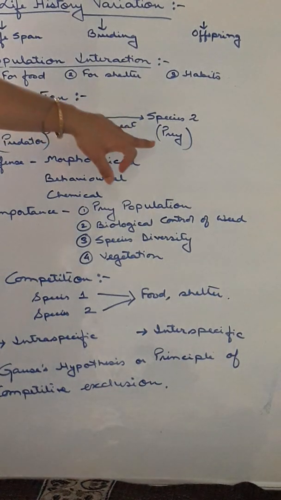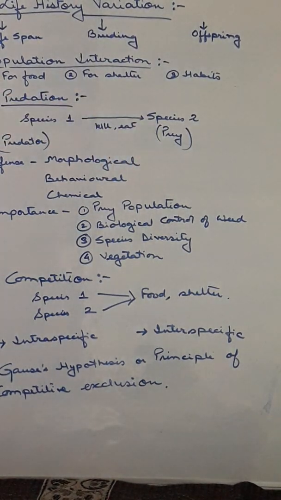Now these prey species will adopt some defensive mechanisms in order to survive. So first is morphological defense. For morphological defense, plants will develop thorns, spines, hairs, stinging hairs, some hairy coatings. All these things will protect them from the predator. Next is the behavioral defense. In behavioral defense, the organisms will develop some modification, like they will change their appearance. They will appear like different animals, so they will not be recognized by the predator. It will help in misguiding the predator.